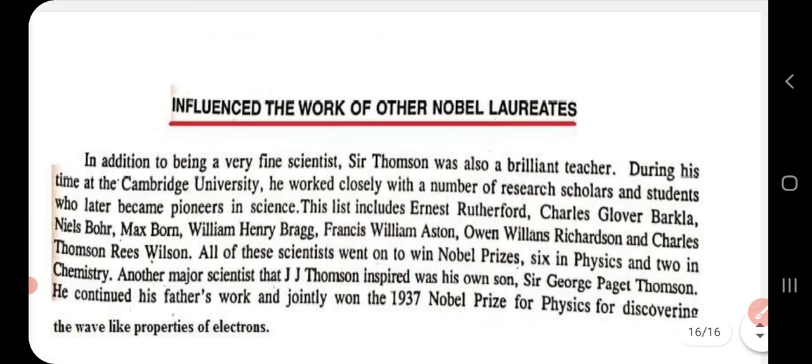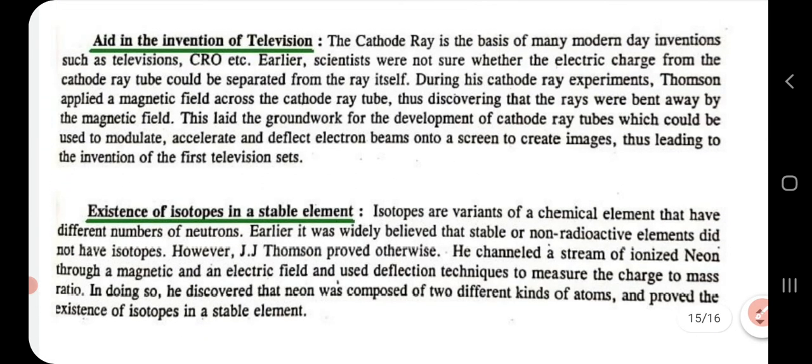Okay, so when you are writing about the scientist J.J. Thomson, you'll have to mention all those areas where he has made his contributions.